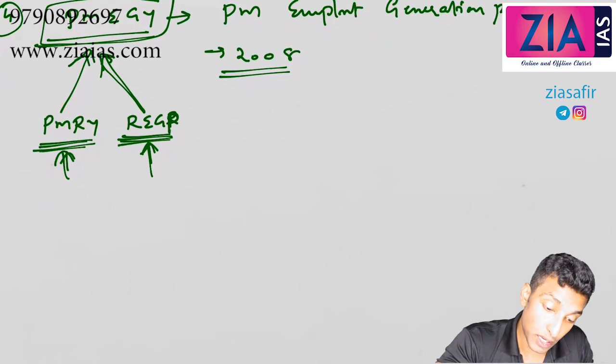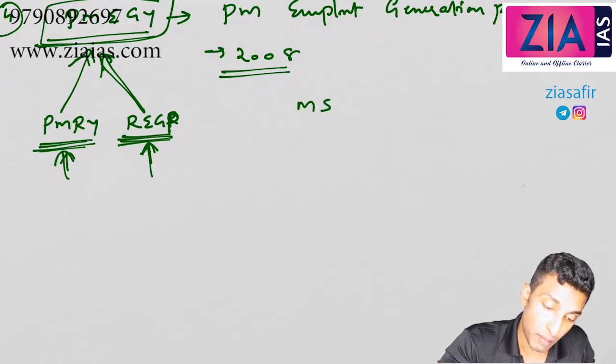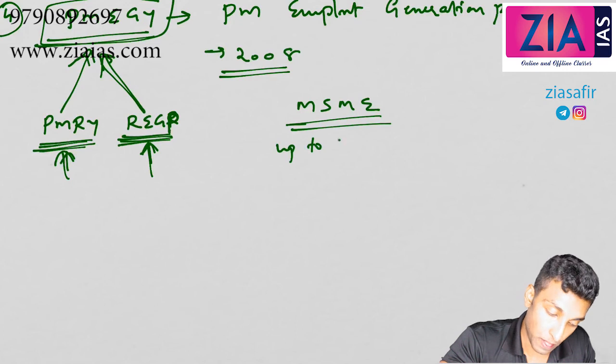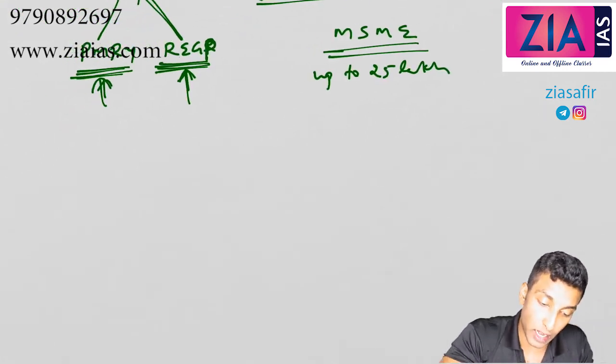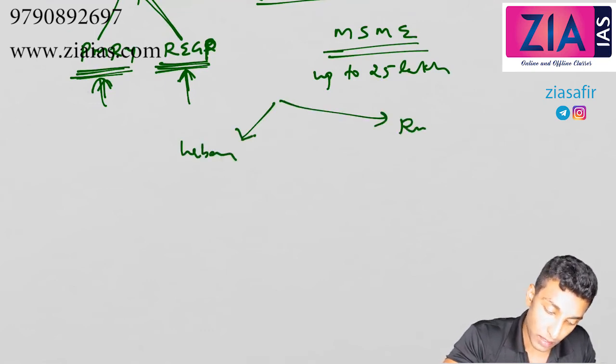Under which ministry? Ministry of MSME, Ministry of Micro, Small, Medium Enterprises. Loan up to 25 lakhs. So here also two components are there. Urban component is there. We will discuss that, and then we will discuss rural separately.